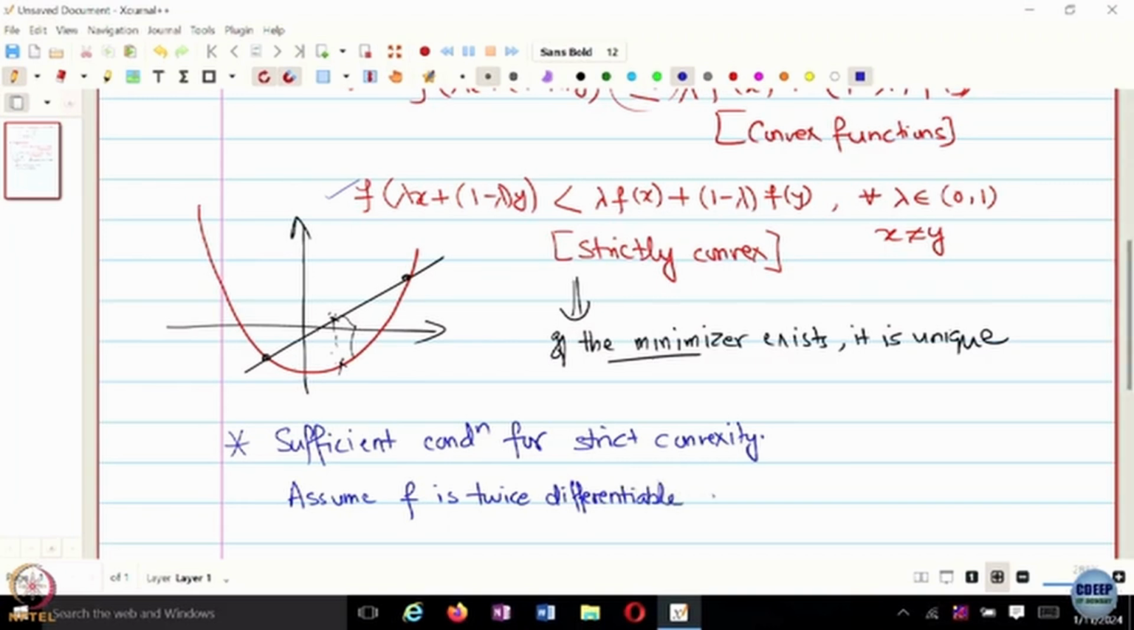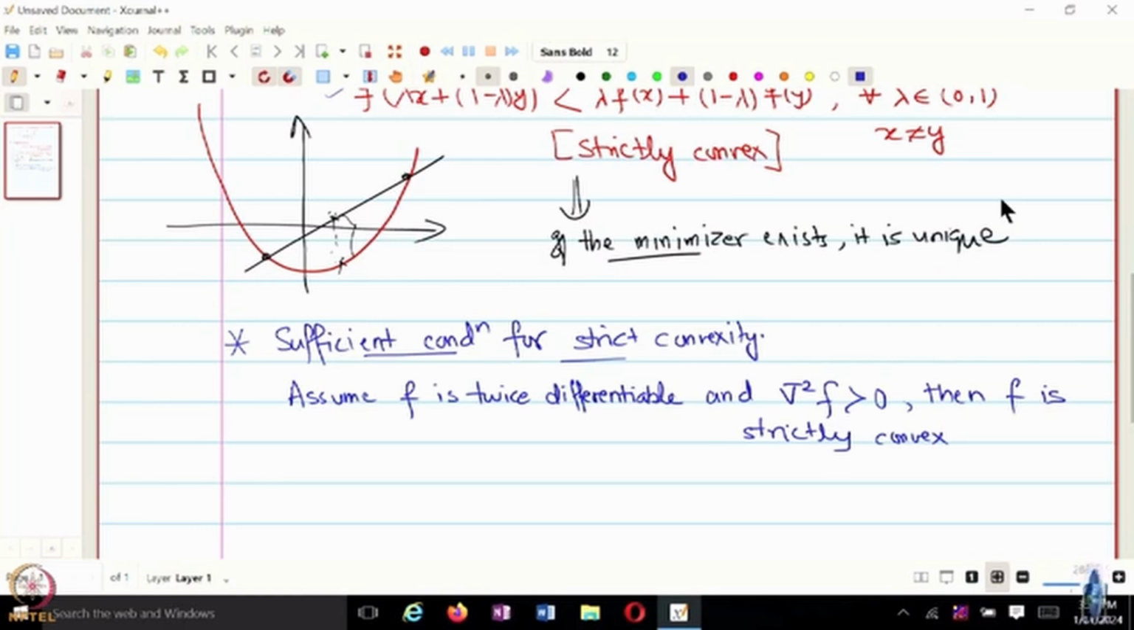And the Hessian of f is positive definite. Not positive semi-definite, but positive definite. Then f is strictly convex. So this is to say, like in the scalar case, that f double prime is greater than 0 for every x, then you have f to be strictly convex.